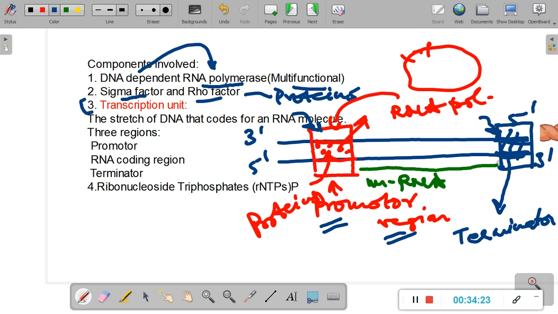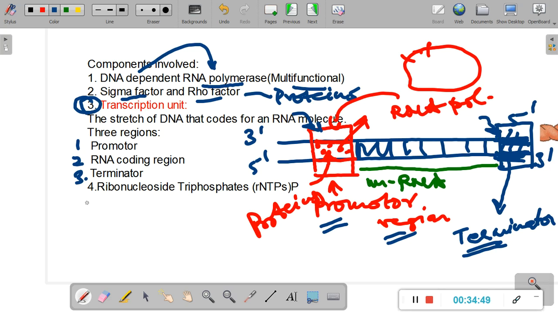the sequence of mRNA contains the information. Beyond this, there is no information, and this particular region on the DNA, you must remember, is known as the terminator region. So basically the third component is called a transcription unit, and the transcription unit is made up of three parts: the promoter, the RNA coding region, this part in the middle, and third is the terminator, which tells the RNA polymerase to just get off and not make any more RNA molecule.